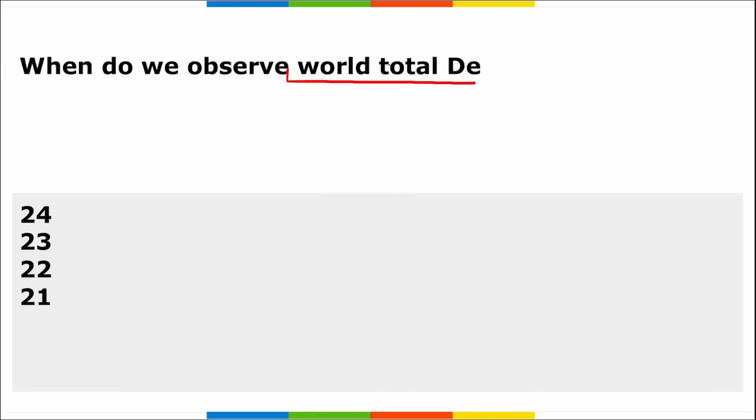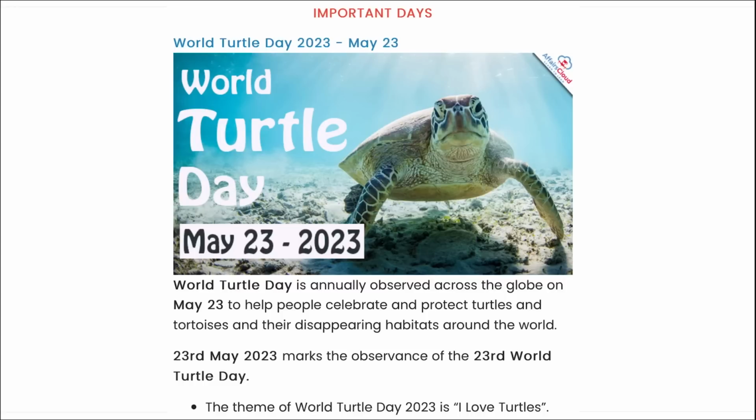Next is, when do we observe World Turtle Day? It is observed every year on 23rd of May. Right here you can see World Turtle Day is observed on 23rd of May, and it is to help people celebrate and protect turtles and tortoises and their disappearing habitat around the world. The year 2023 marks the 23rd edition of World Turtle Day. Correct? The theme for World Turtle Day that you need to remember is I love turtles.